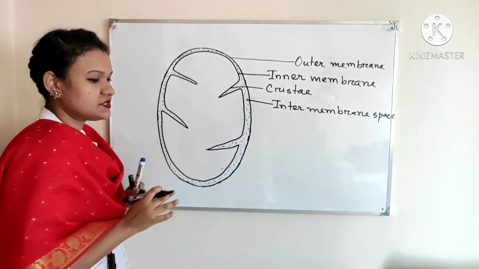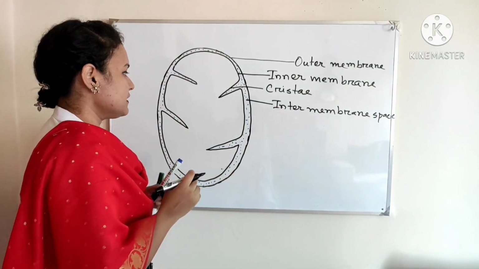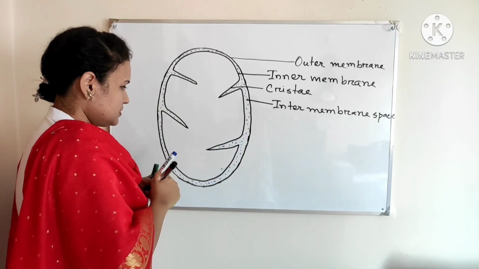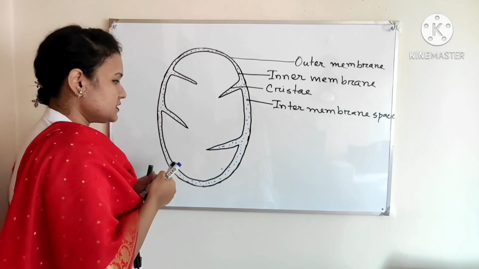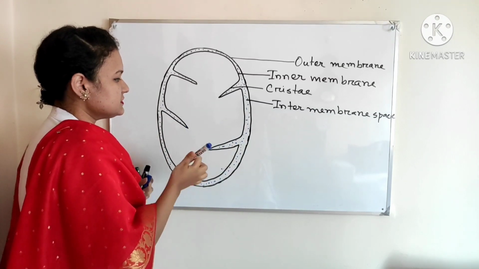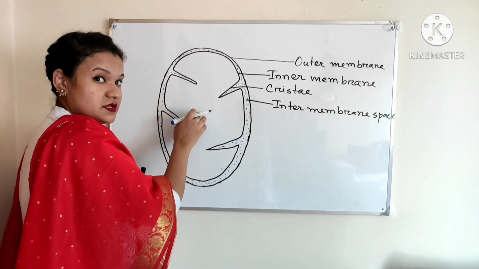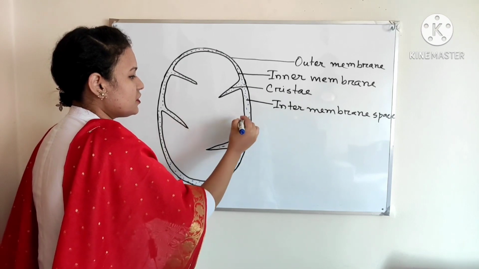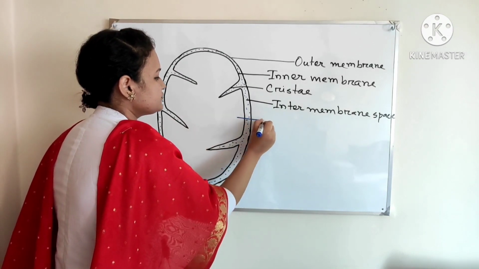This is the intermembrane space, and on the inner side some fluid-like substance is present. This inner side of the mitochondria is called the matrix.